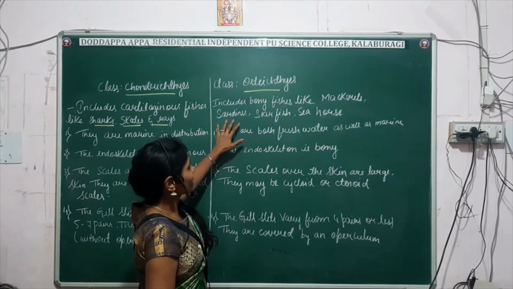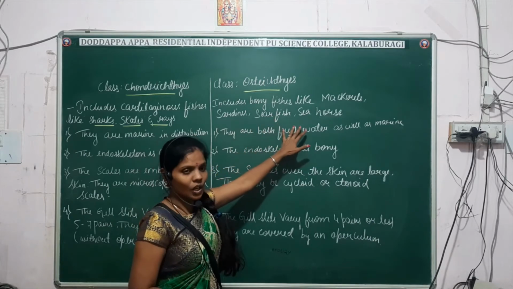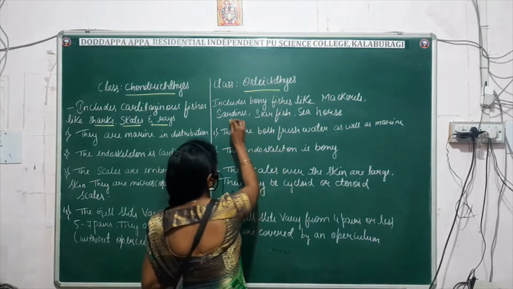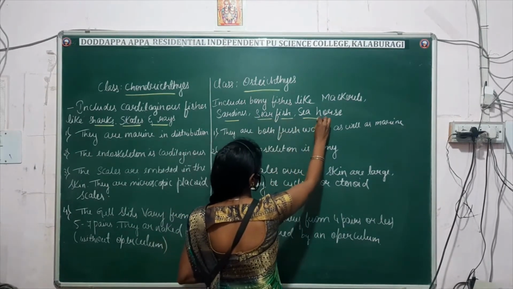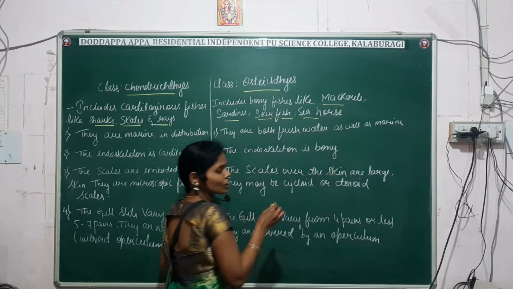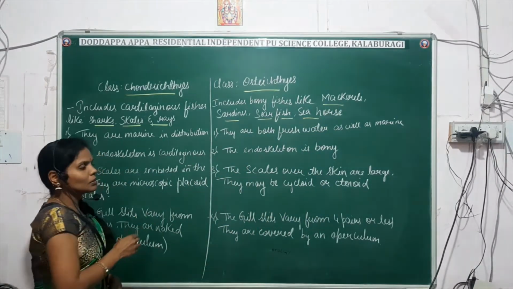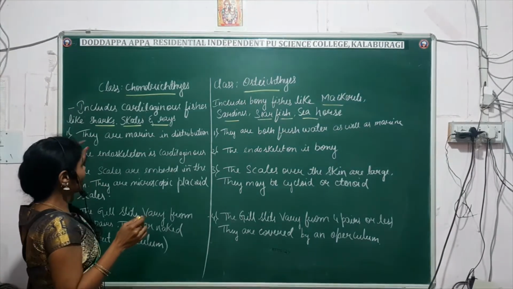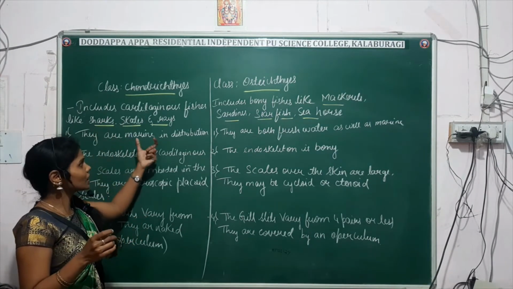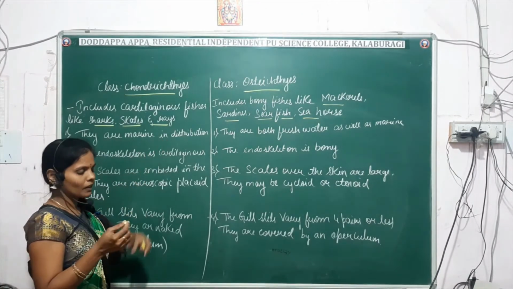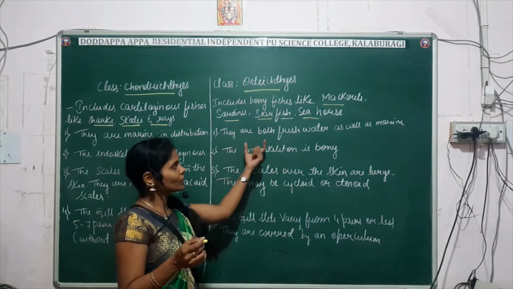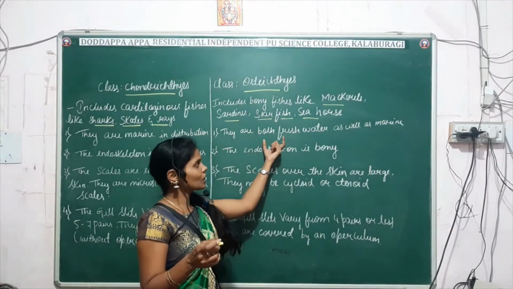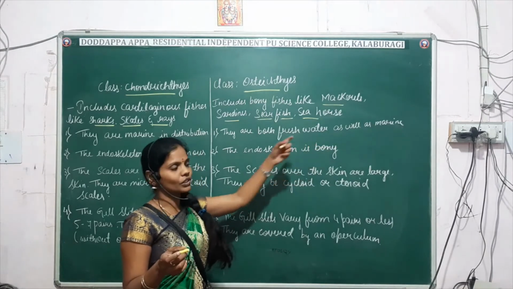Examples: mackerels, sardines, spearfish and seahorse. Now come the characters. First, Chondrichthyes are marine in distribution, whereas Osteichthyes can be seen in both fresh water as well as marine water.